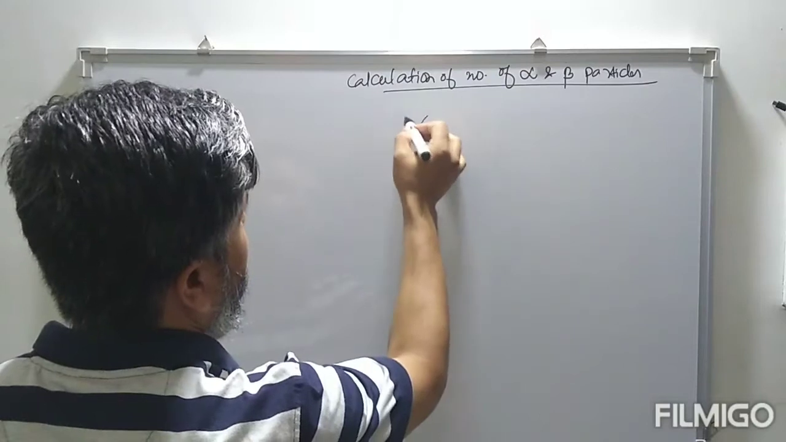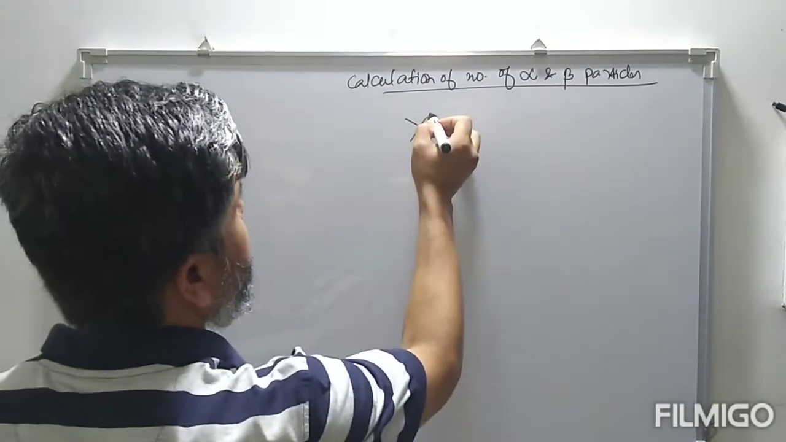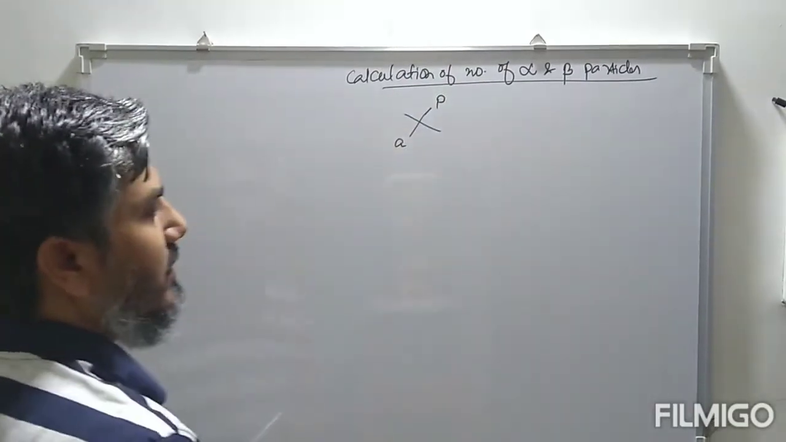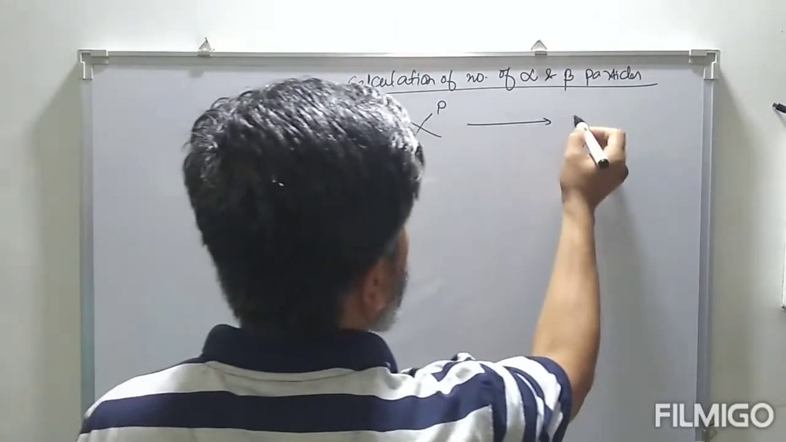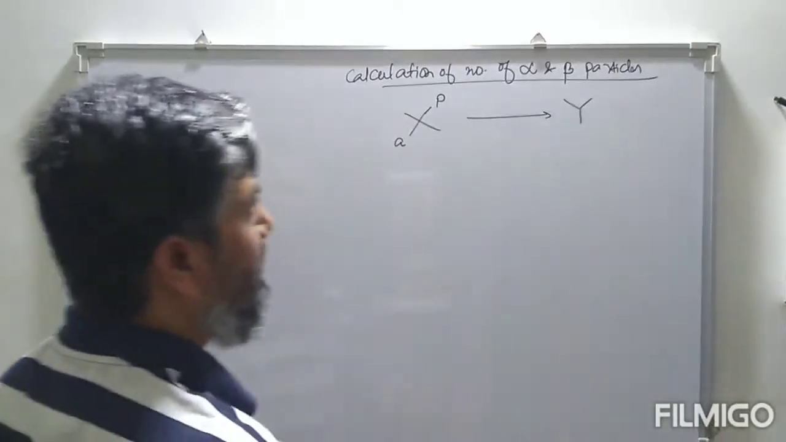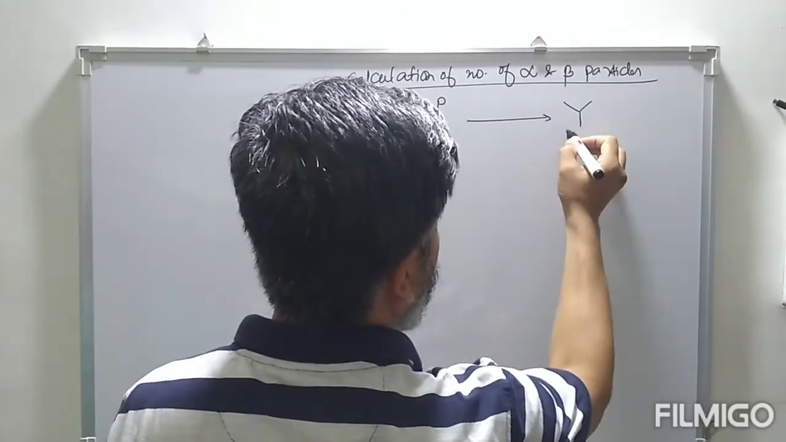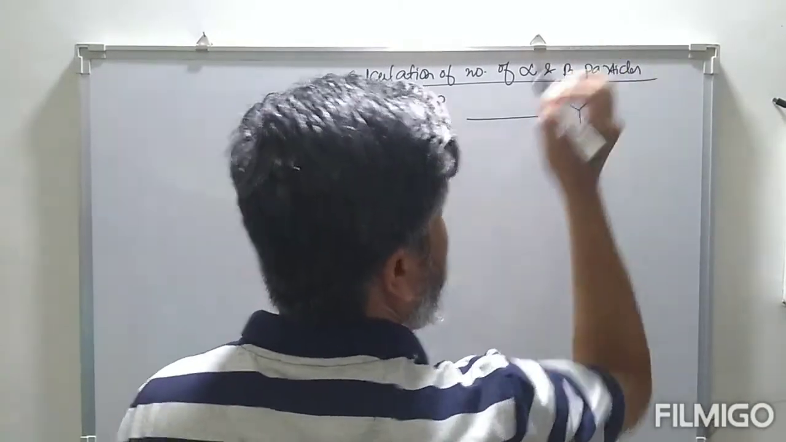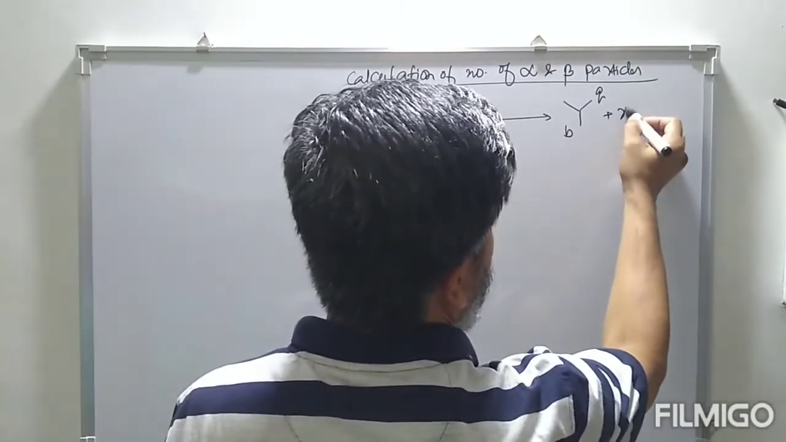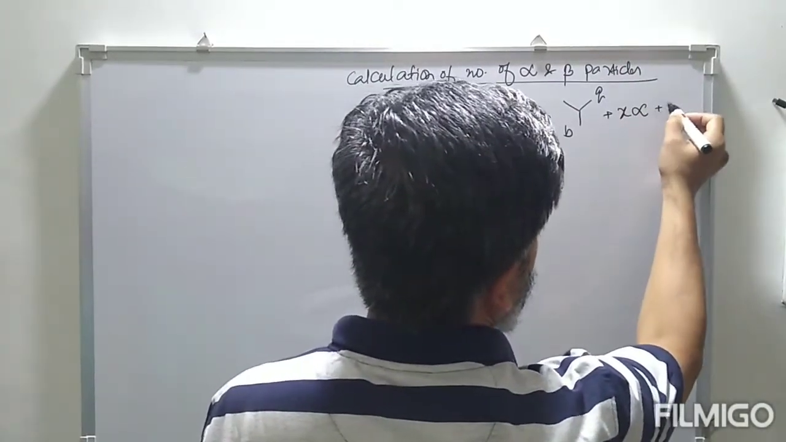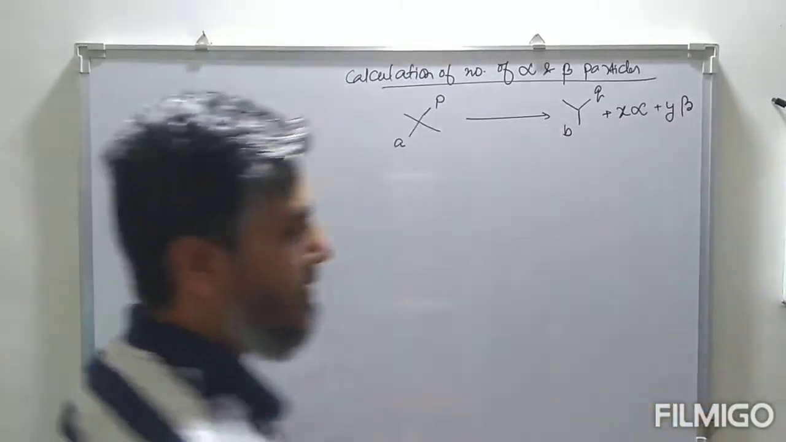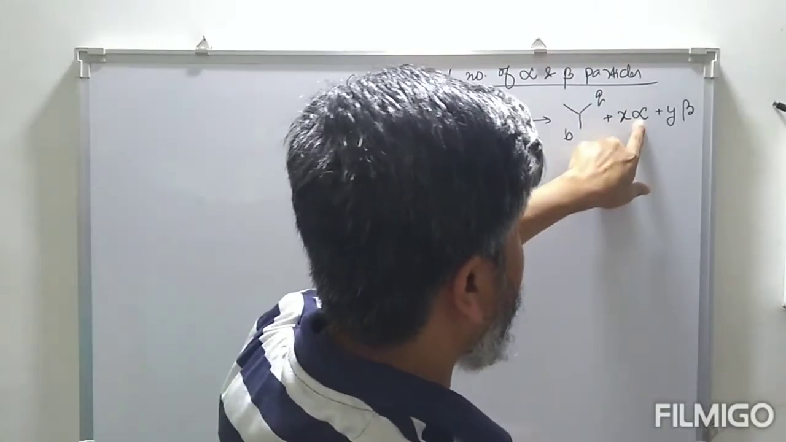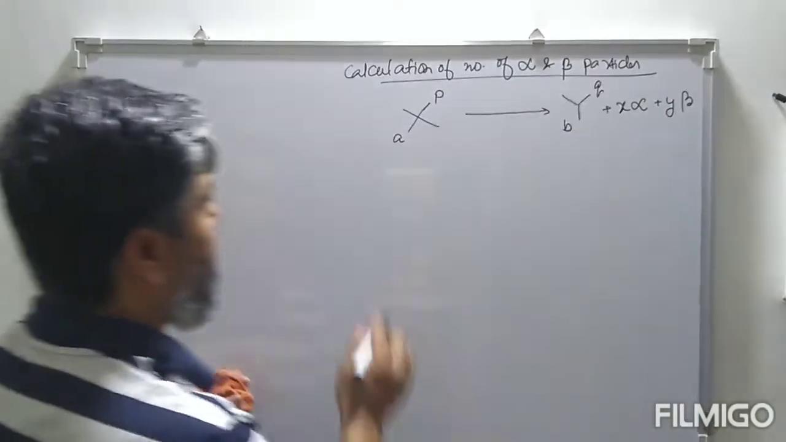We have a parent nuclei X with atomic number A and mass number P. Now this changes to daughter nuclei Y, with atomic number B and mass number Q, plus some x number of alpha particles and y number of beta particles. So we have to find the value of x and y, where x is the number of alpha particles and y is the number of beta particles.